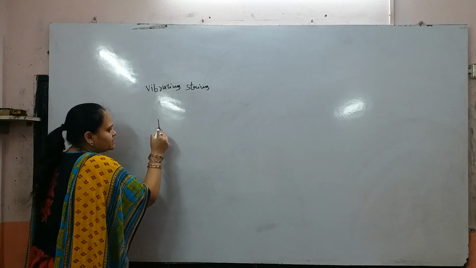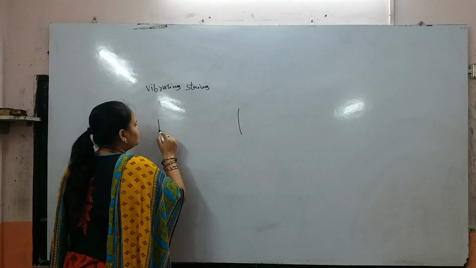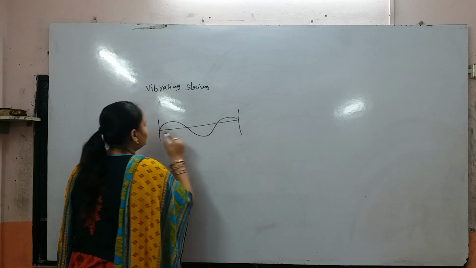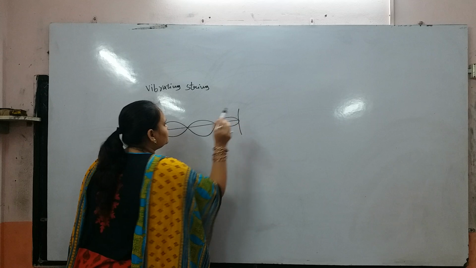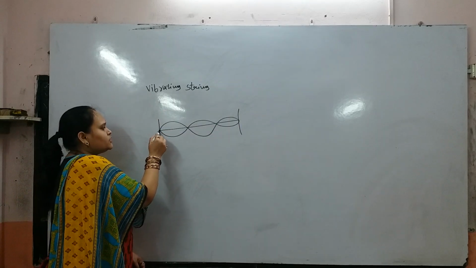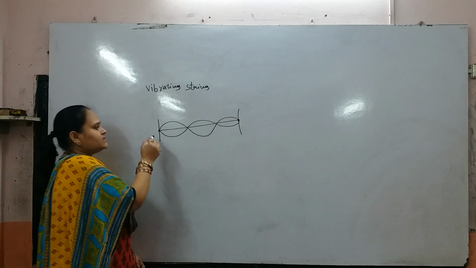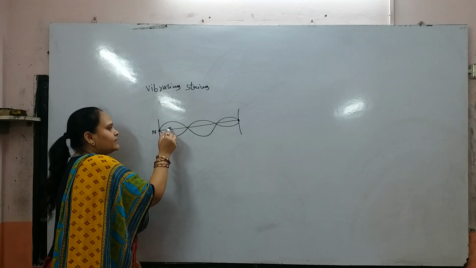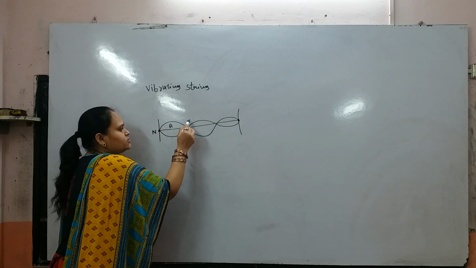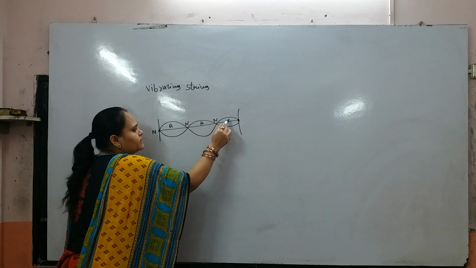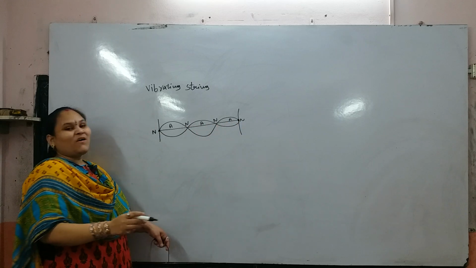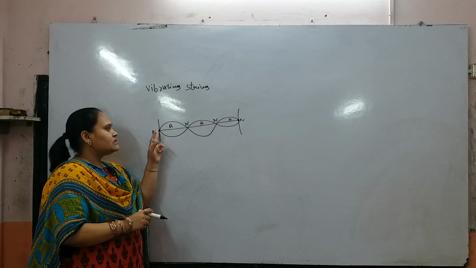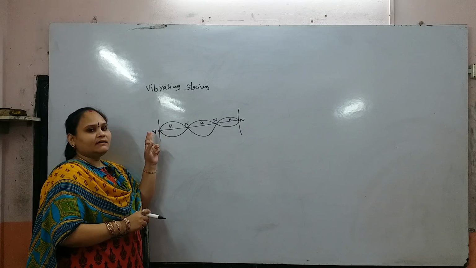In that vibrating string, we can observe the waves will be formed in this way. Here we are considering a closed loop. This point is known as node, and this is antinode, and this is node, antinode, node, antinode, and node. What is a node and what is an antinode? The amplitude becomes 0, so that is nothing but a node.